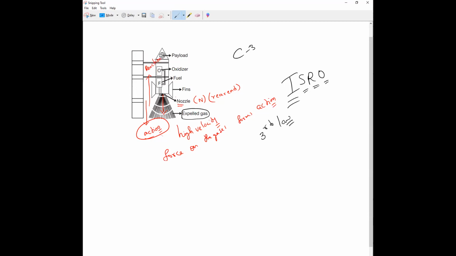They are equal in magnitude but opposite in direction on the rocket. This is what we call the reaction force. Because of this reaction force, the acceleration of the rocket keeps on increasing and the velocity keeps changing, as the mass is constantly reduced.